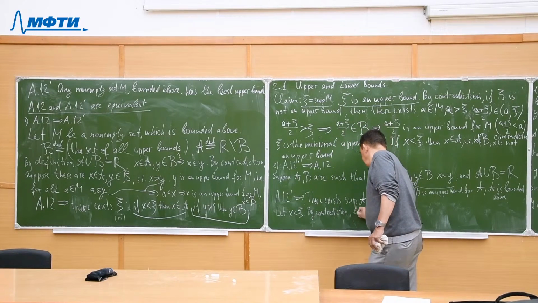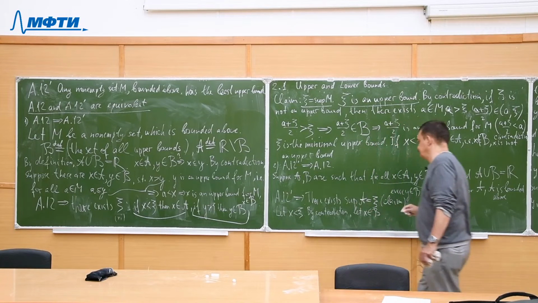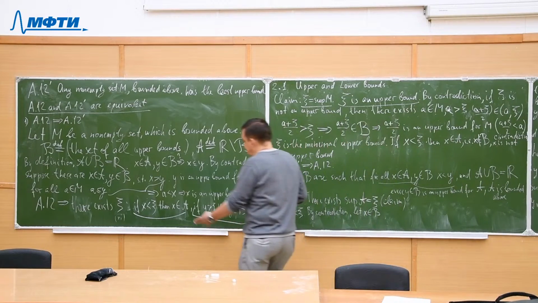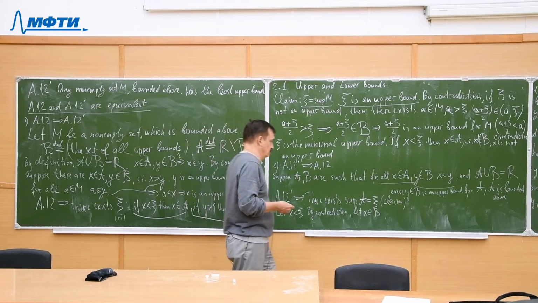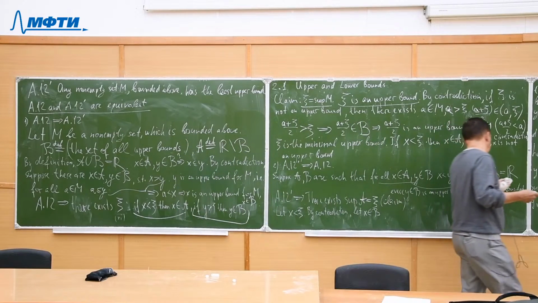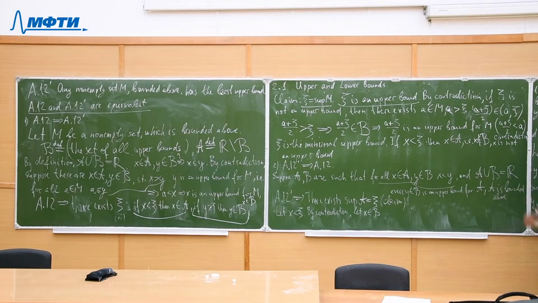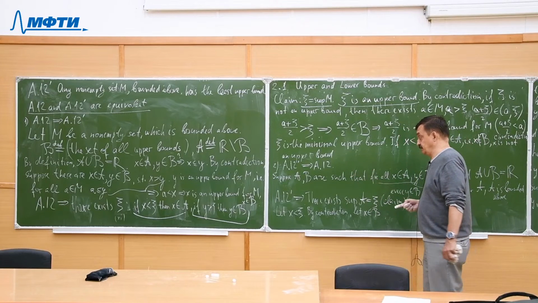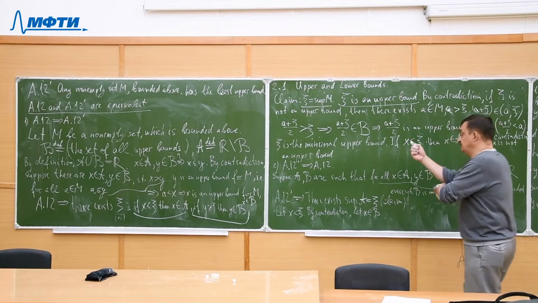Let x belong to B. Because what is the contradiction to x belongs to A? A and B together fill the whole real line. Hence, if we suppose x does not belong to A, then x belongs to B.